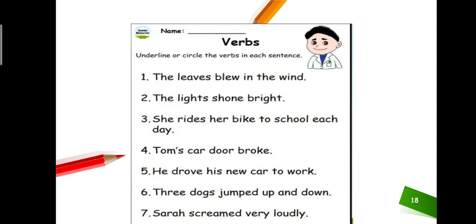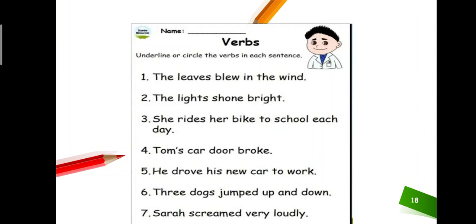Okay, second example, the lights shone bright. What do the lights do? The light shone. Shone is the verb over here. She rides her bike to school each day. Whenever you are doing something, you are doing an action over here. Rides is the verb in this sentence.